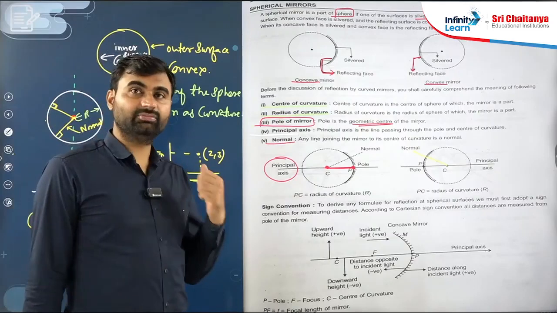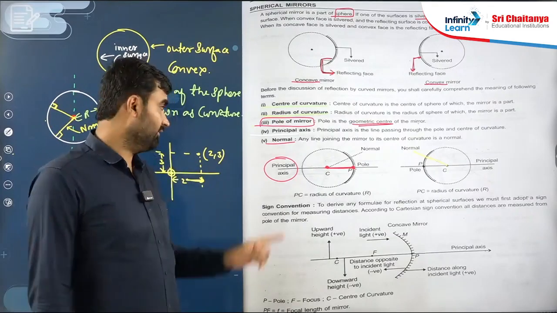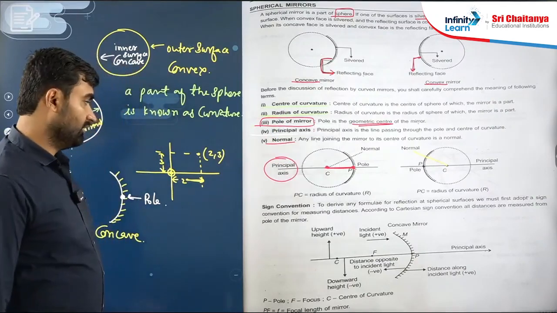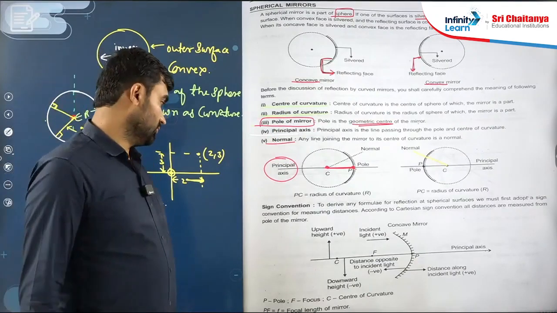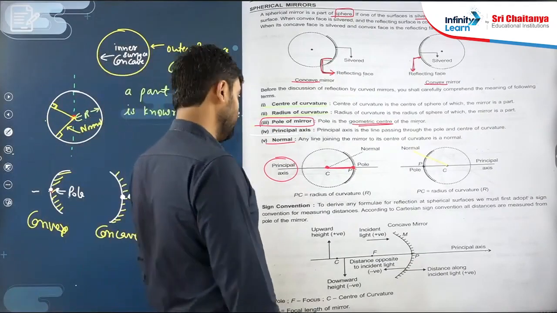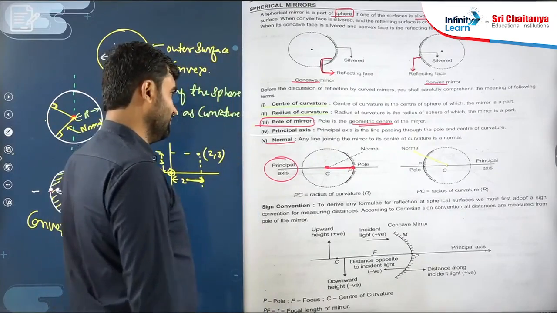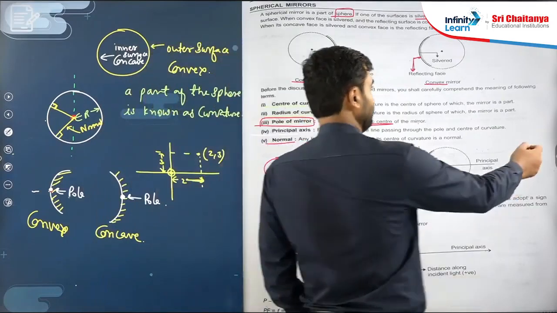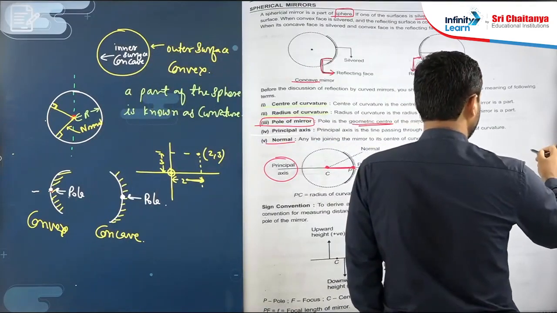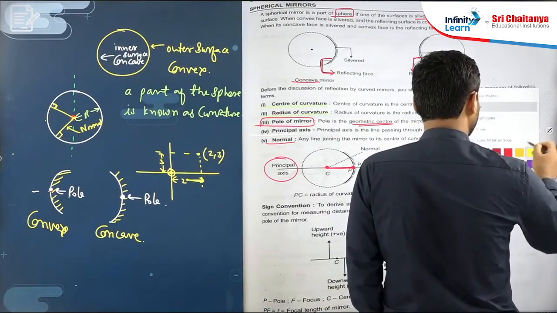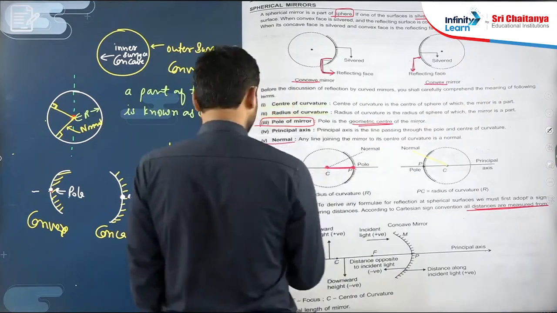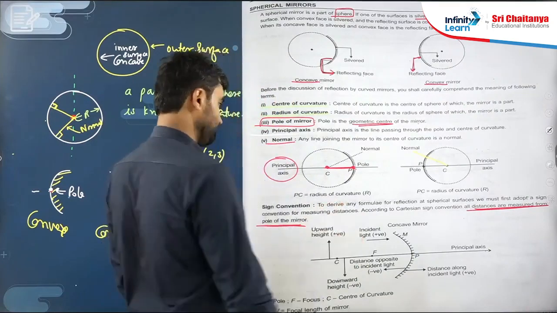Here in case of a mirror, all distances we decide from the pole. Is it clear? So a very important point: all distances are measured from the pole. I am underlining this point. All distances are measured from the pole of the mirror.